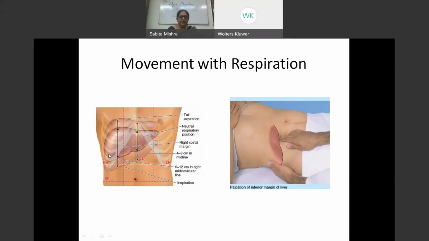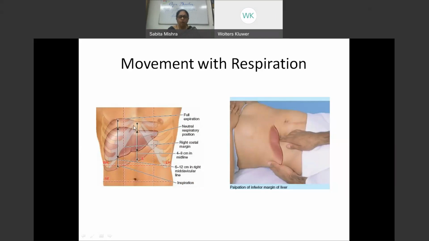The liver, as I said, moves with respiration. Because it is snugly fitted along the diaphragm, when there is inspiration, it comes down, while there is expiration, it goes above.